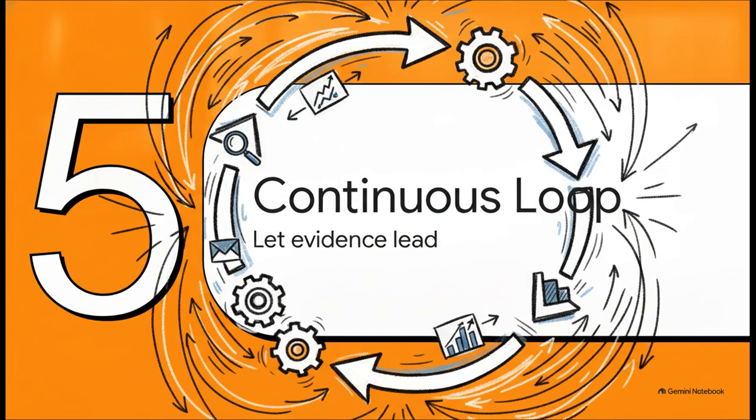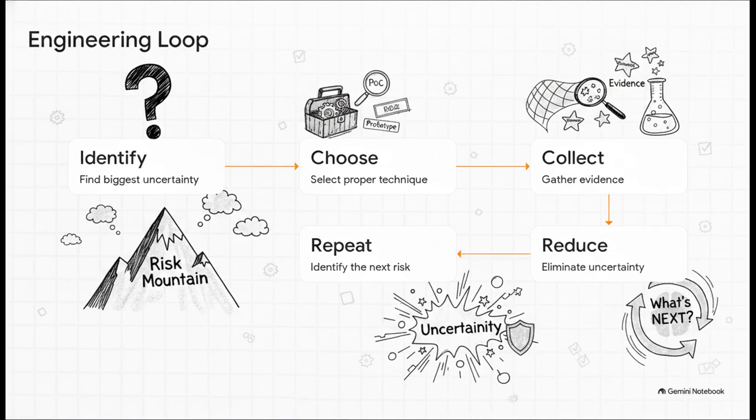Finally, Section 5, letting evidence lead the way in our continuous engineering loop. You see, this isn't just a straight line, it's a loop. Every step removes a risk and points you right to the next logical question. As your project evolves, your biggest uncertainty naturally changes. You identify a risk, pick your tool, like a PoC or a prototype, collect your evidence, and squash that uncertainty.